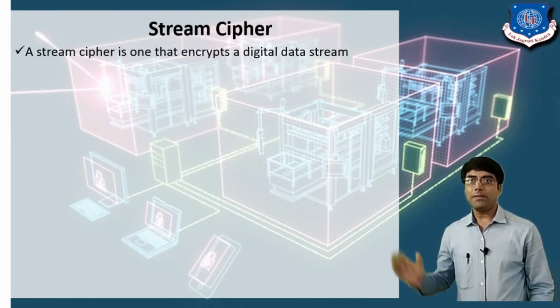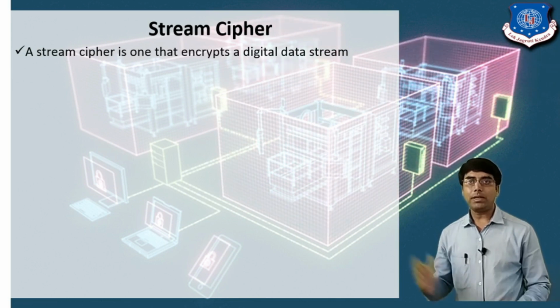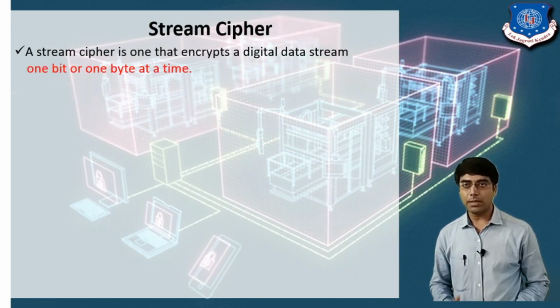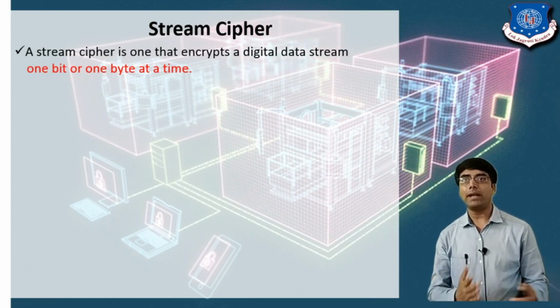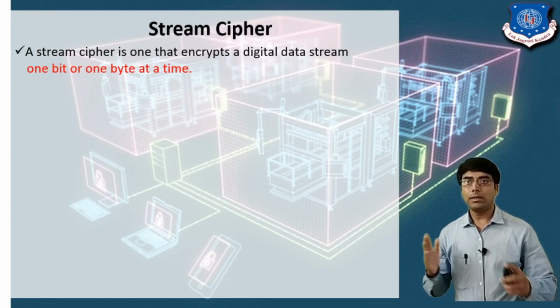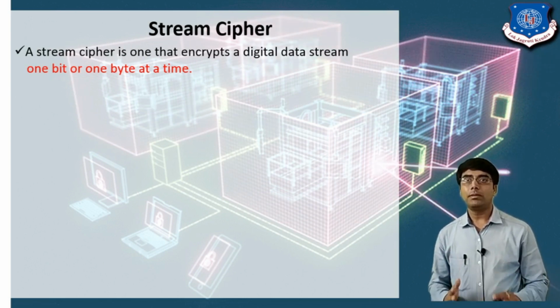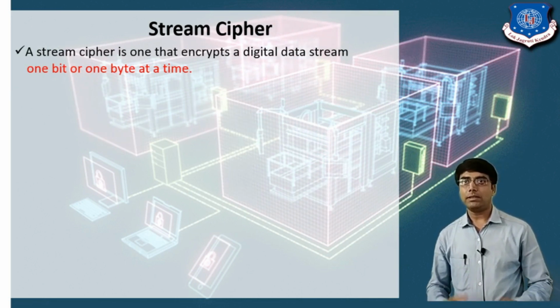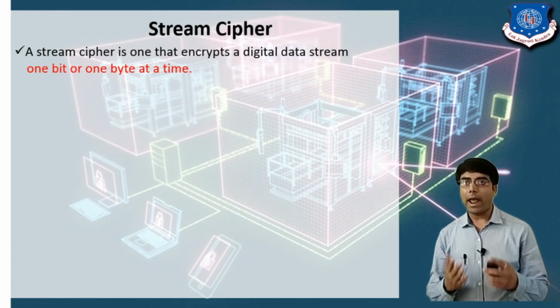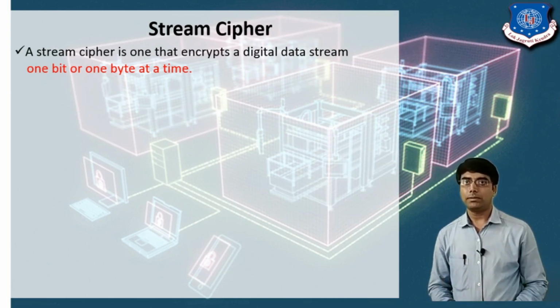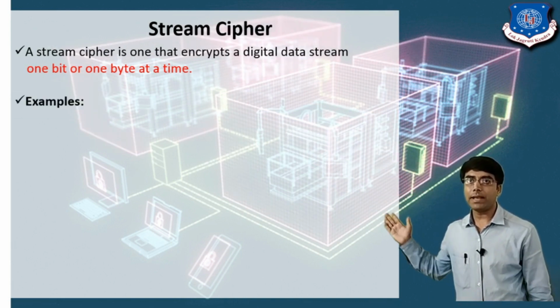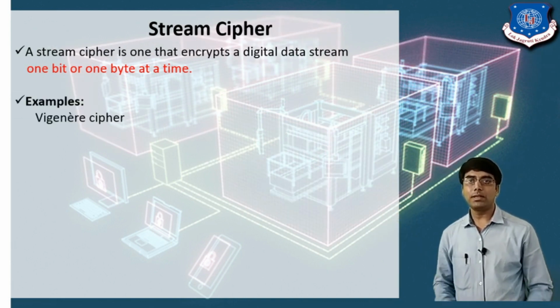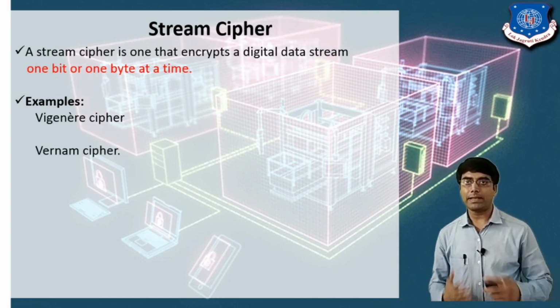The stream cipher is one that encrypts a digital data stream one bit or one byte at a time. It means that the plain text message should be represented in bit form. Now we are performing the XOR operation on the bits. There are various examples of stream cipher. The first is the Vernam cipher and the second is the Barnum cipher. These are examples of stream cipher.